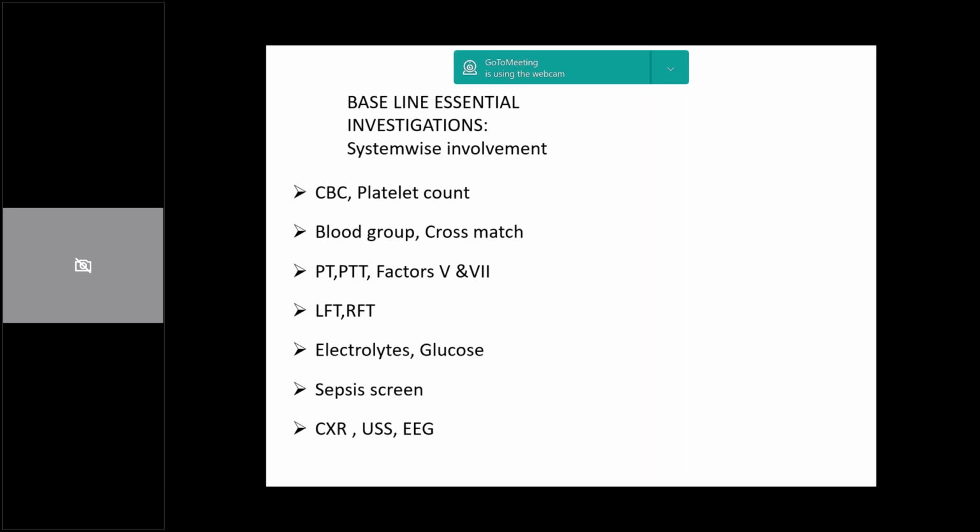Nowadays, it's common practice in most centers across the world, including King's College and various other places, to do serial serum ammonia levels because, as we know, ammonia more than 100 is a bad prognostic sign. We try to use extracorporeal means like CRRT, continuous renal replacement therapy, to scavenge this ammonia. So a lot of ammonia scavenging therapies are used.